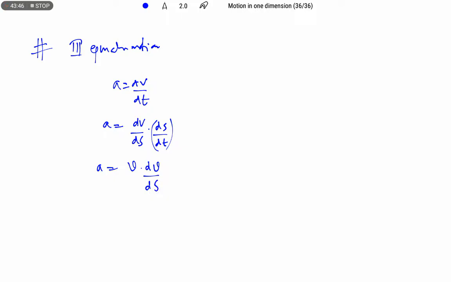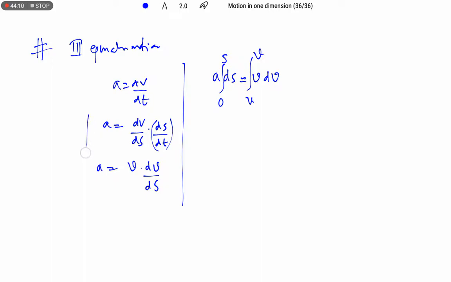Okay, now a into ds is equal to v dv. The displacement is from 0 to s and the velocity is from u to v.